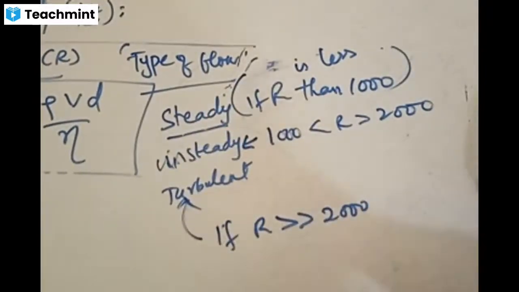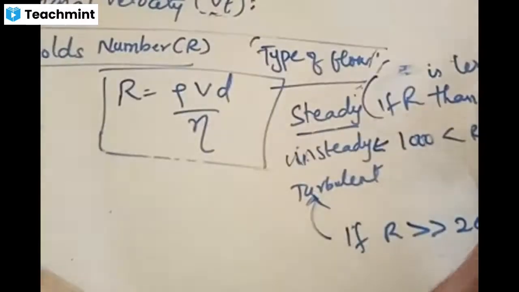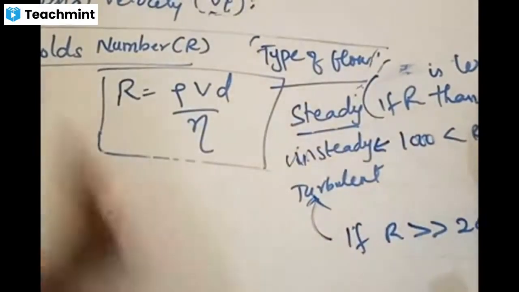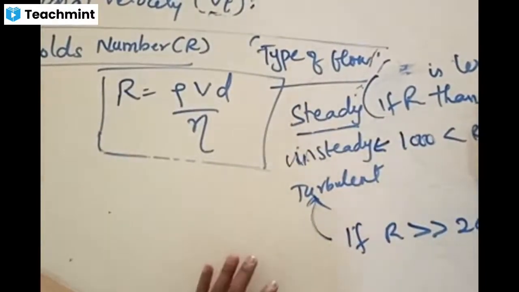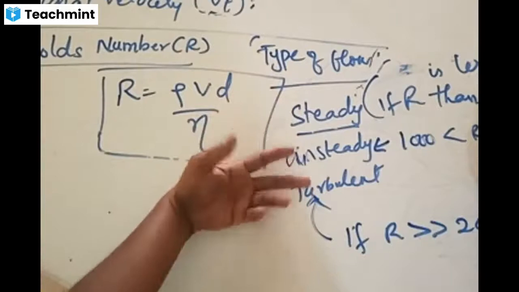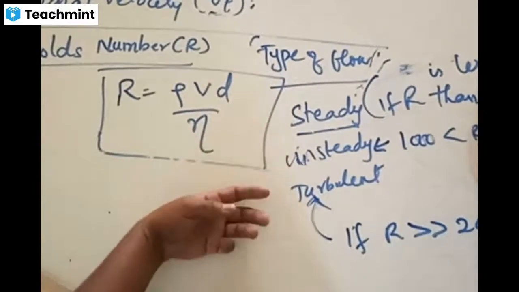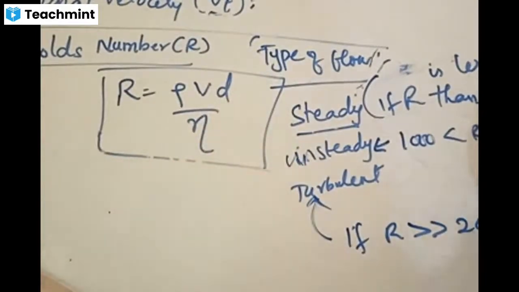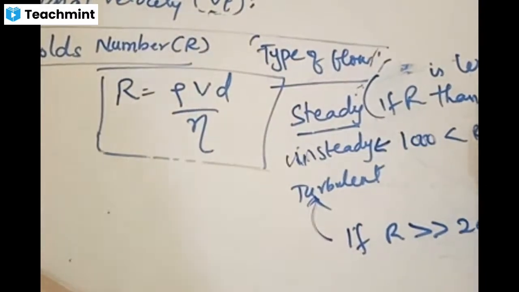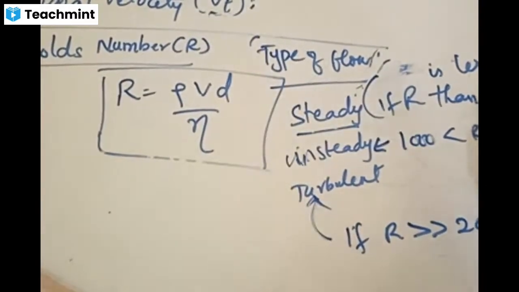So what is that Reynolds number? Reynolds number is given by the formula rho V D by eta, and it talks about the type of flow in a flow tube. It gives three things. If the R value comes out to be less than 1000, it is called steady flow. If R is more than 1000 and less than 2000, it is called unsteady flow. If R is greater than 2000, then the flow is said to be turbulent. So this is all about today's lecture.